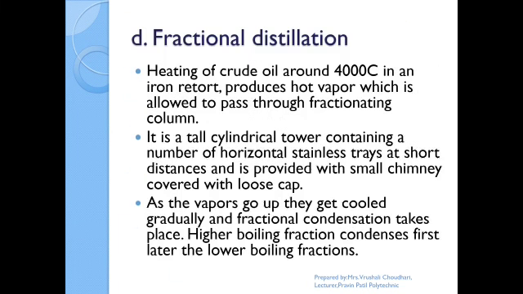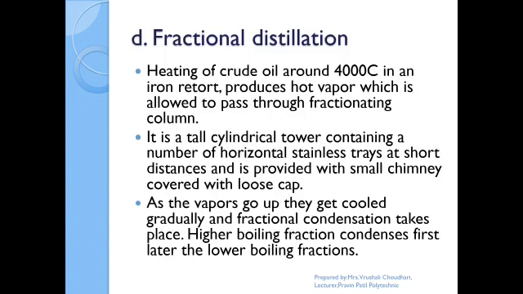The main important process is fractional distillation. The crude oil obtained from the refineries is heated to about 400 degrees Celsius in an iron retort, which produces a lot of hot vapors. These are passed through the fractionating column.